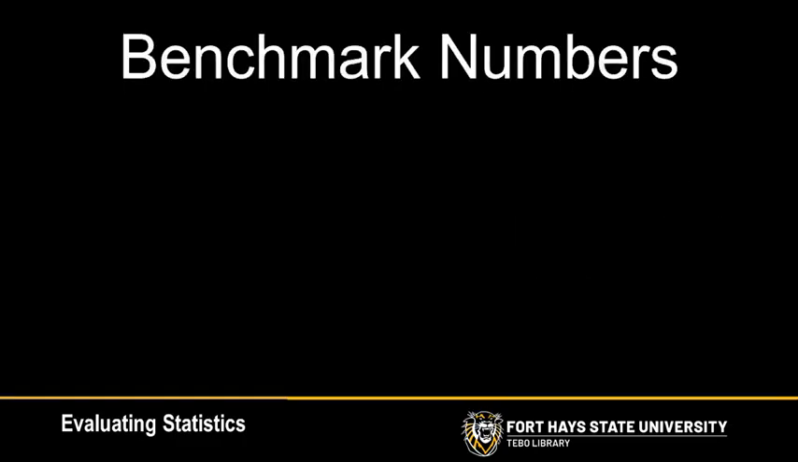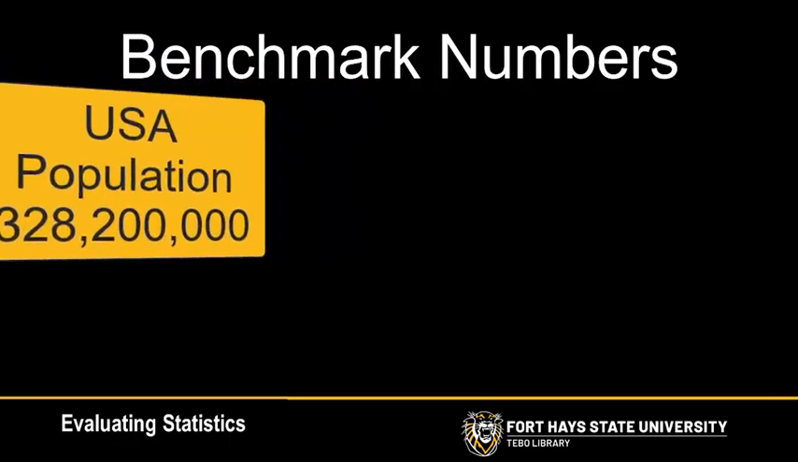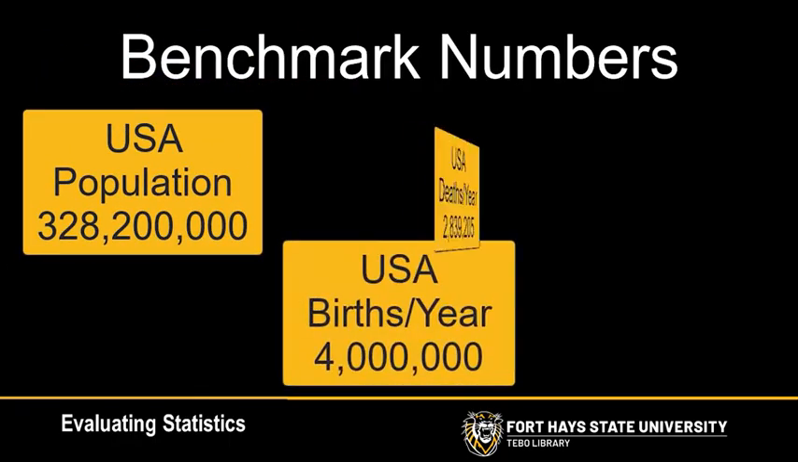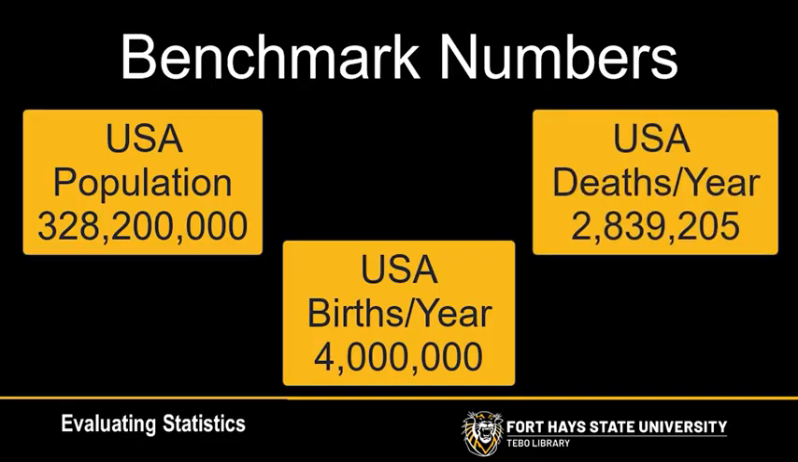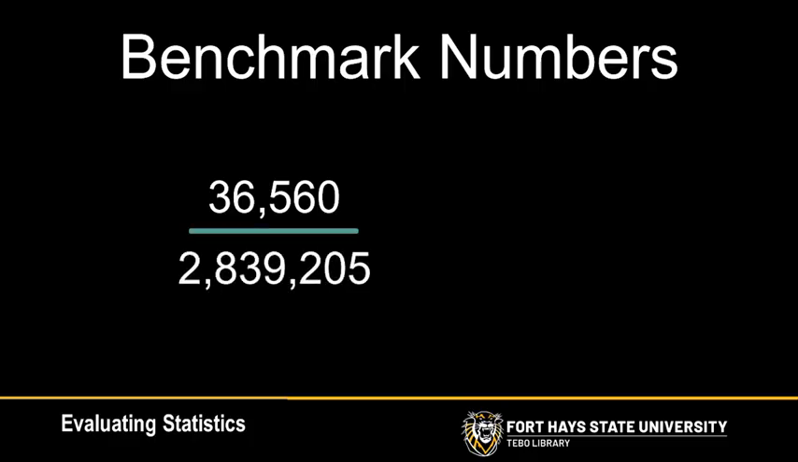Another way to handle big numbers is to use benchmark numbers, which are the number of people in relation to a common occurrence. For example, how many people live in the USA, how many people are born in a year, how many people die in a year, are all benchmark statistics. When you read or hear a statistic, compare it to a benchmark. For example, if someone reports that 36,560 people died of car crashes in 2018, compare it to the total number of people who died that year to determine how large of a number that actually is.